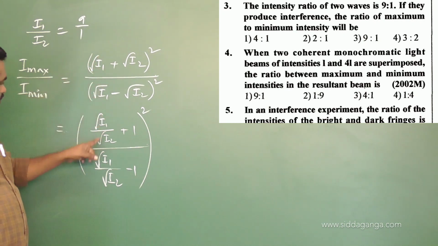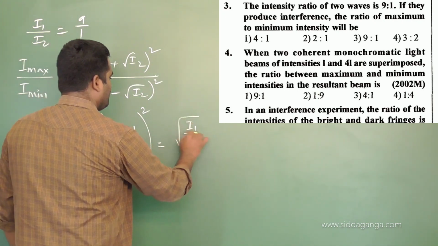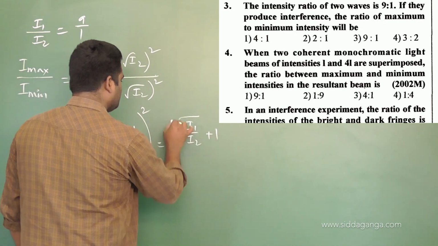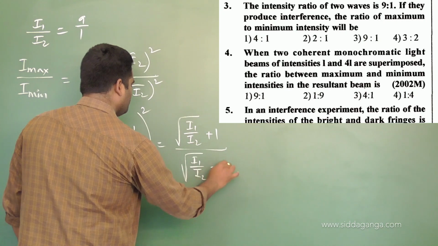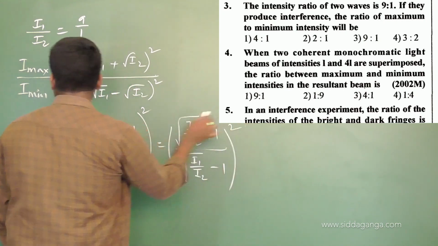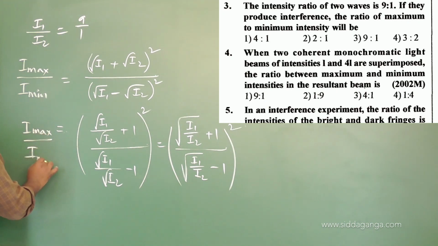So finally we write root of I1 by I2 plus 1, divided by root of I1 by I2 minus 1, whole square. This is what the ratio of I maximum divided by I minimum gives.